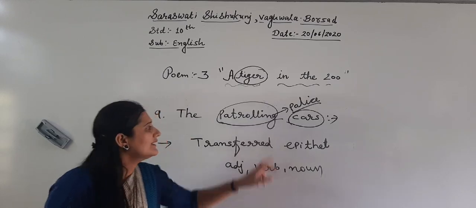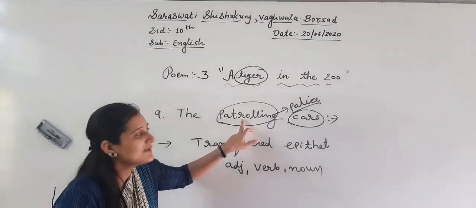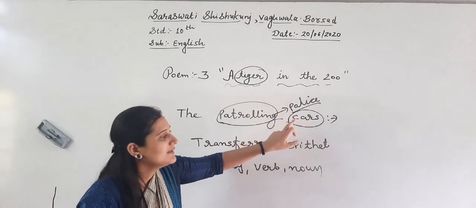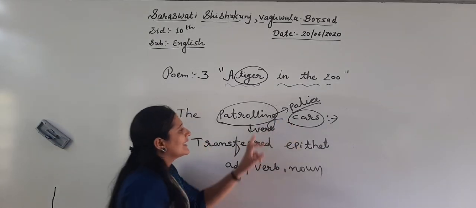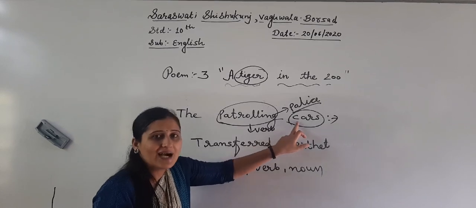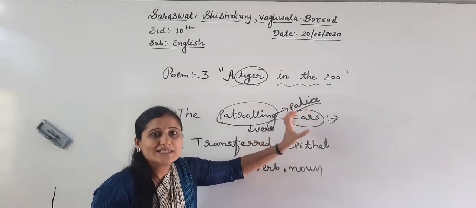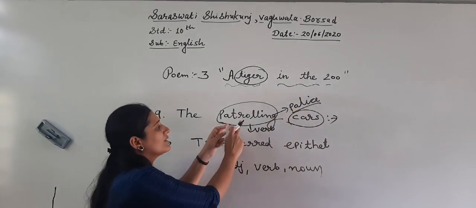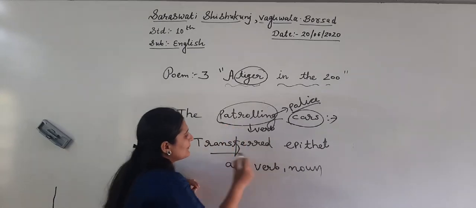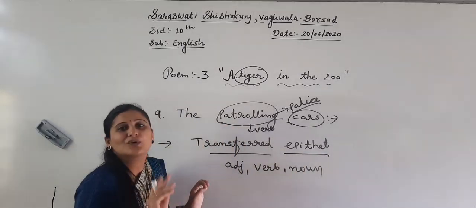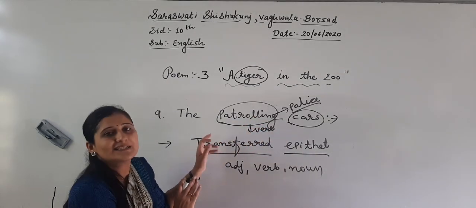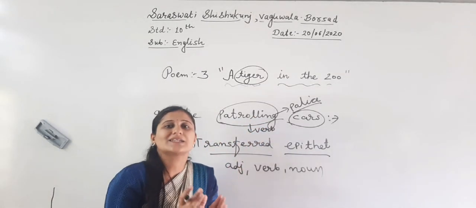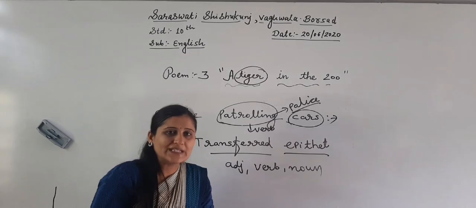Who does this duty, to watch over someone, to patrol? Police or army people. So here patrolling is a verb not suitable with cars; it should be a word related to the police. So the actual place of a verb is transferred. That's why this is a transferred epithet.